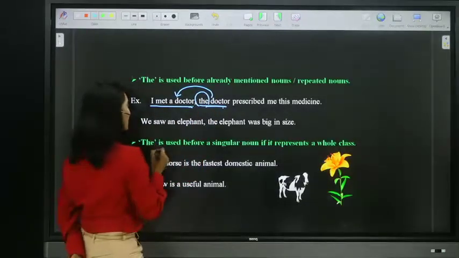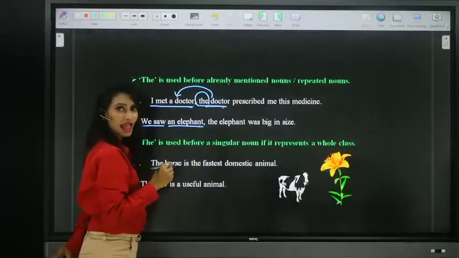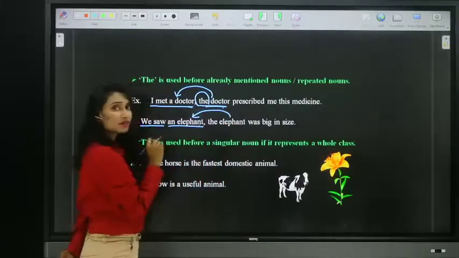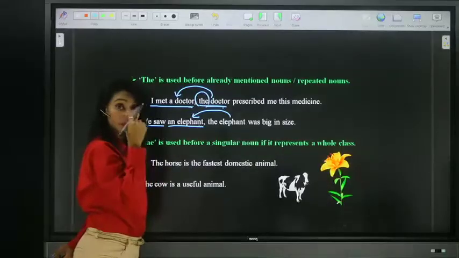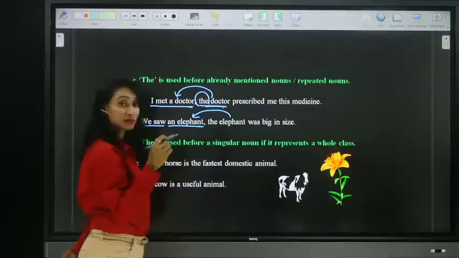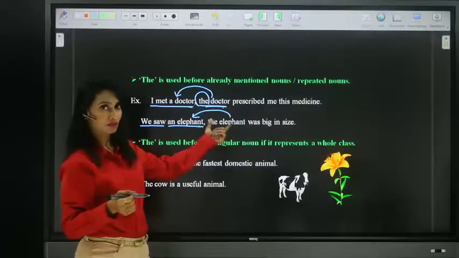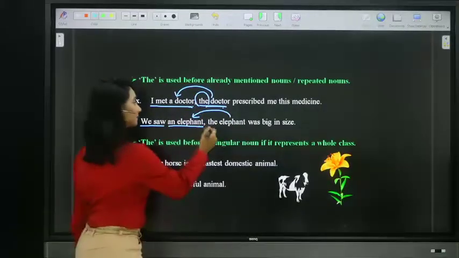Look at one more example. We saw an elephant. The elephant was big in size. Which elephant? An elephant. We said the elephant which we saw. So we saw an elephant. The elephant was big in size. So it was already mentioned and we are repeating it. So for repetition, we use article the.